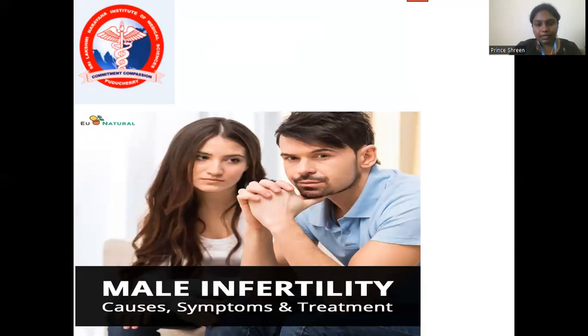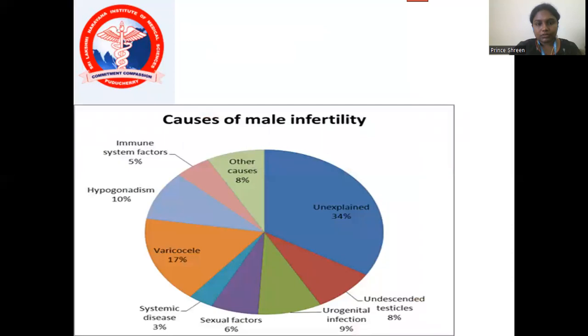What are the male infertility causes, symptoms and treatments? The causes of male infertility: 34% is unexplained, 8% is undescended testicles, 9% is urogenital infection, 6% is sexual factors, 3% is by systemic disease, 17% by varicocele, 5% is by immune system factors, 10% is by hypogonadism, and other issues by 8%.